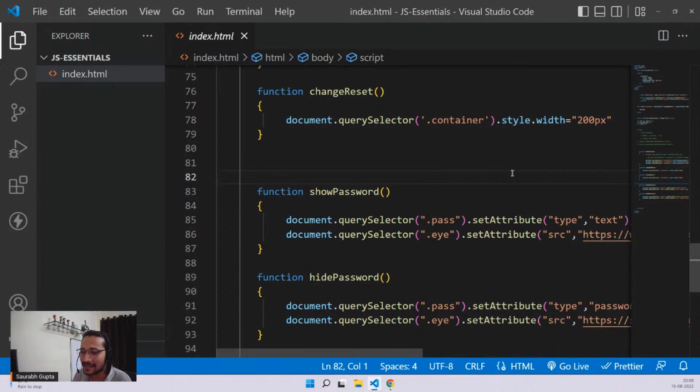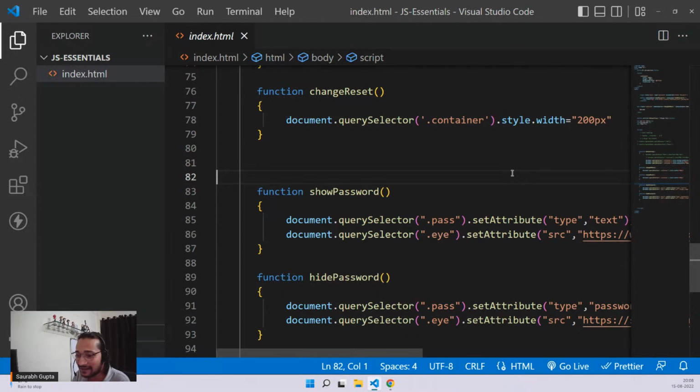Music player, again, we just did it. So Shiva, if you want to see how we made the music player, you can just watch that previous JS Essential video. We made a proper music player there, so you can check it out once. Okay, rock paper scissor.